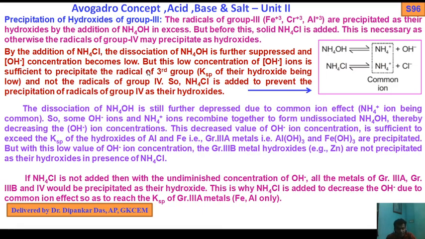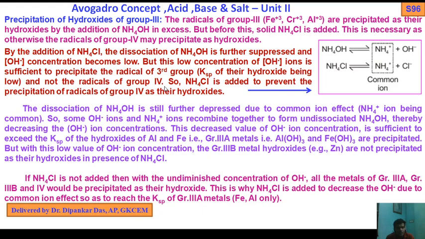But this low concentration of OH- ions is sufficient to precipitate the radicals of the third group, the Ksp of their hydroxides being low, and not the radicals of group 4.